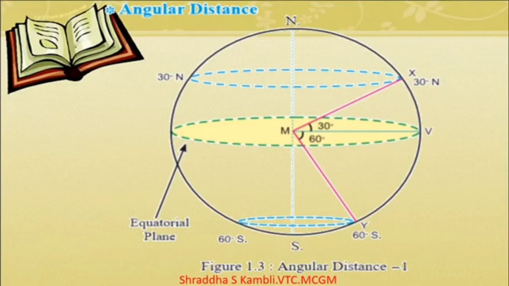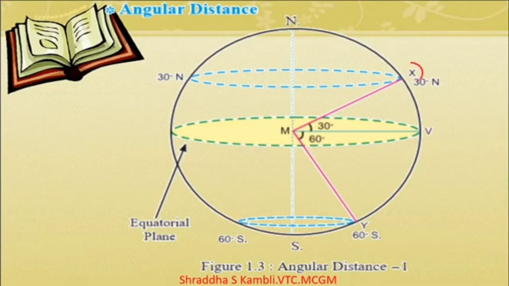So if you want to find out the location of any place on the surface of the earth, children, it is calculated with reference to the center of the earth. So when you want to calculate the location of any place on the surface of the earth, you will always take the point which is considered the center of the earth as the reference, and then you will proceed and find out what the angular distance is.